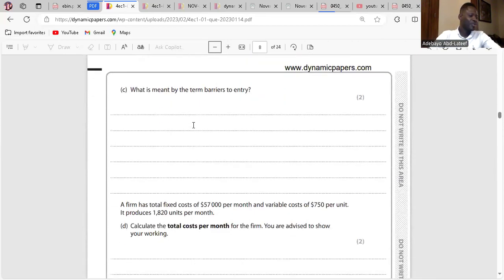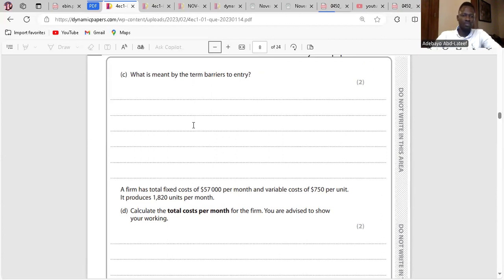Yeah. Go to C. What is meant by the term barriers to entry? This is a factor that stops the entrance of new firms into an industry. That's barriers to entry. Clear?